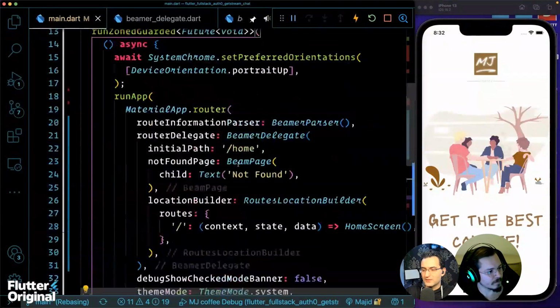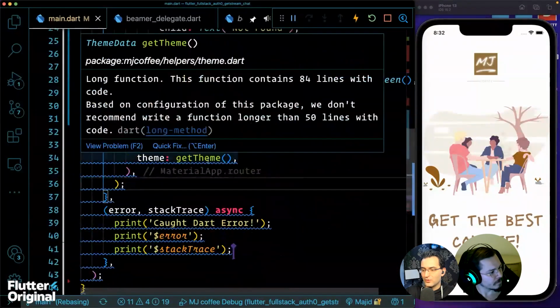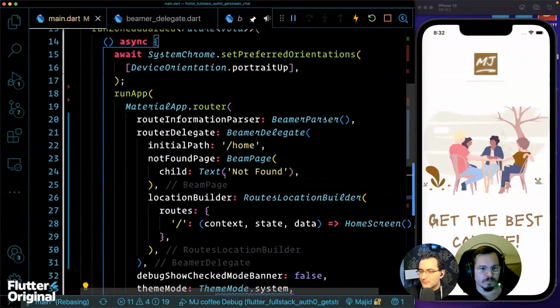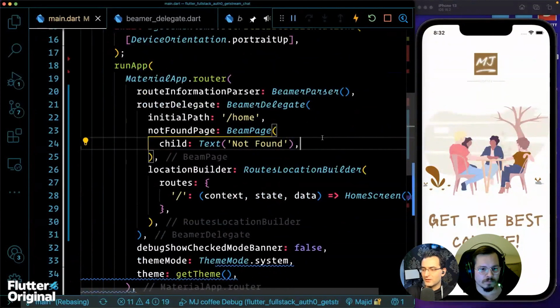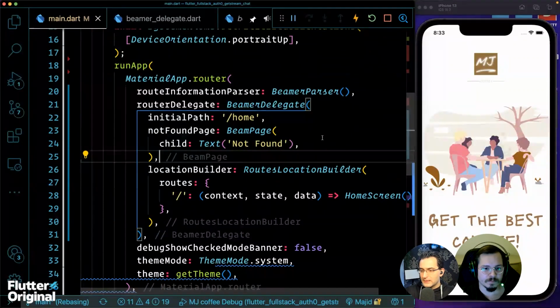So I think I messed up something, but I don't know what. That's okay. That's my linter. Okay.